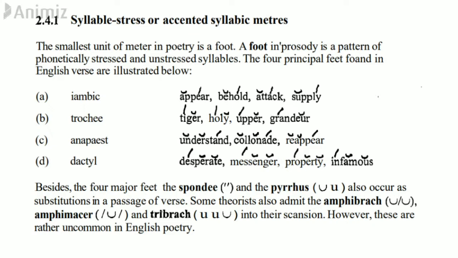So besides the major four feet, we have other feet as well which are not that popular and relevant, but still I'll mention them. That is spondee, which is a particular word with two syllables. In this case both the syllables are stressed. And then we have pyrrhic, which is a two-syllable word and both are unstressed. They also occur as substitutions in a passage of verse.